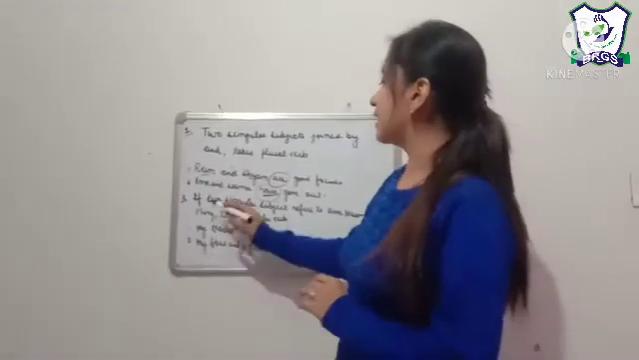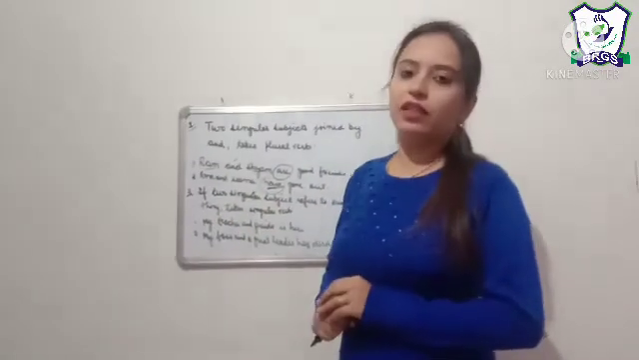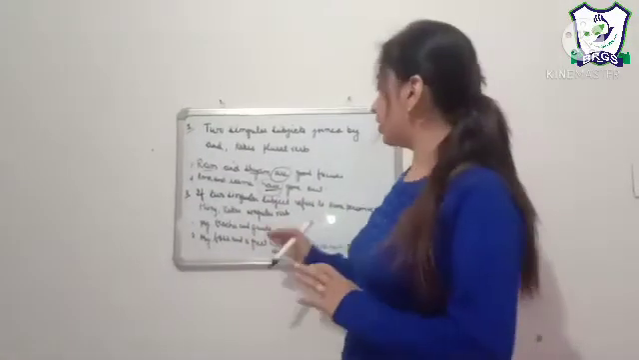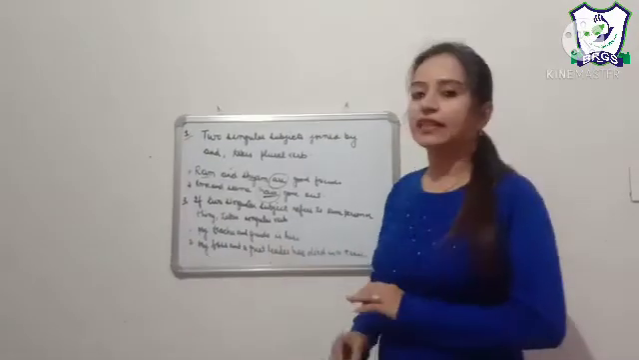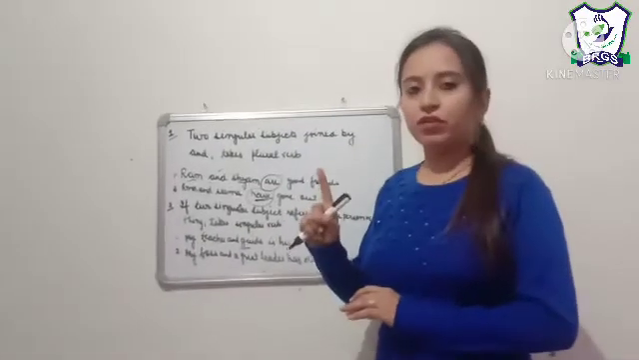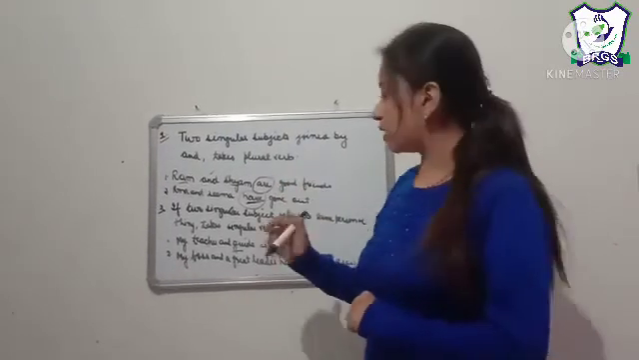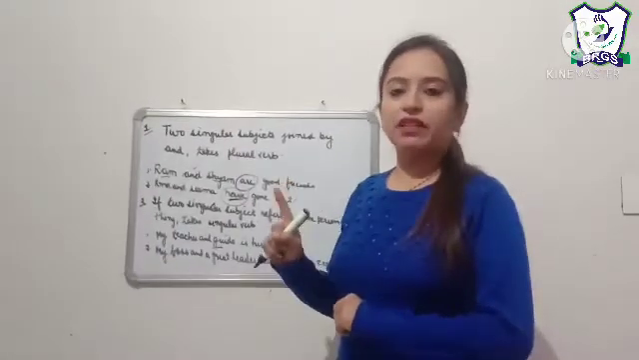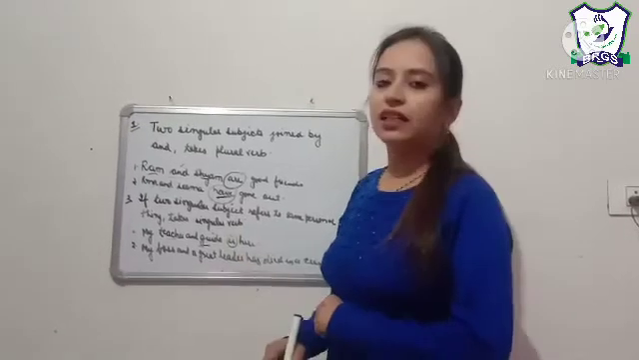Our next rule is when two singular subjects refer to the same person or thing. When two singular subjects refer to the same person or thing, they will always take a singular verb. For example, my teacher and guide is here. Here my teacher and guide is one person only. So for one person only I have used two nouns. Whenever two singular subjects refer to one person, it will always carry a singular verb.